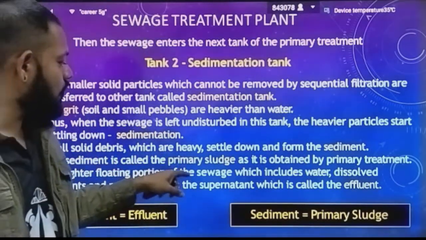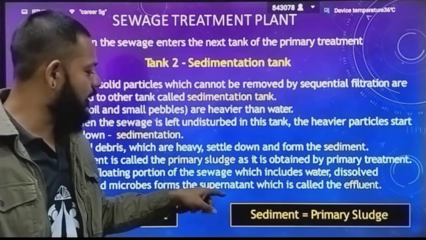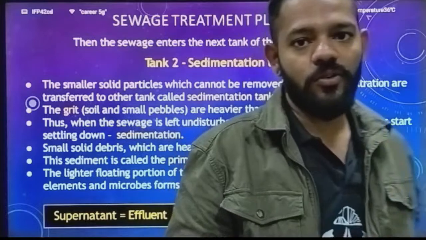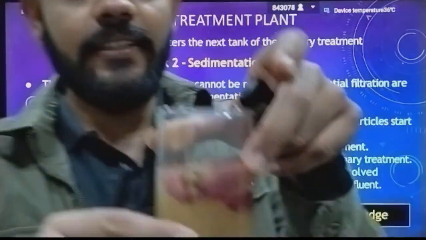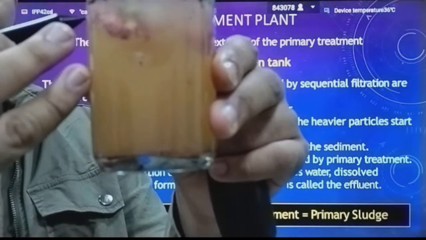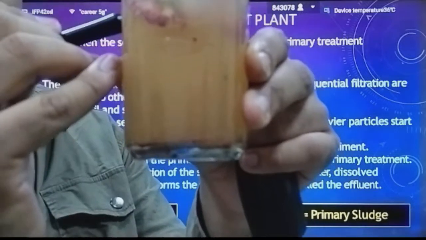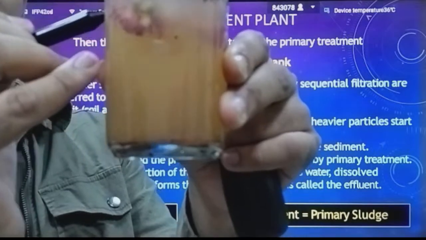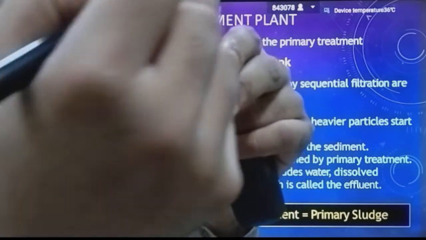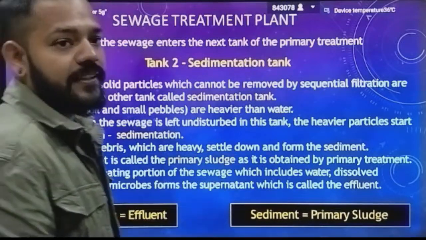The lighter floating portion of sewage, which includes waste, dissolved elements and microbes, forms the supernatant, which is called effluent. Now in this you can see, the thing which is floating, the mass, the substance which is floating on the surface of this water, that is your effluent.